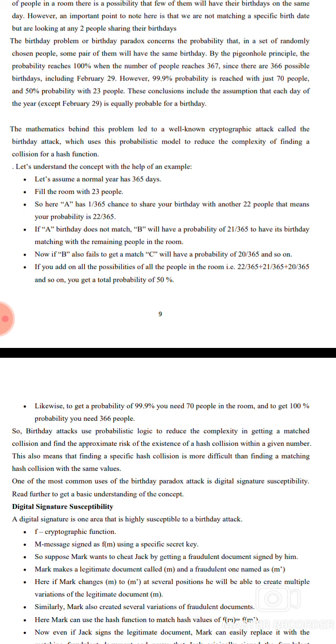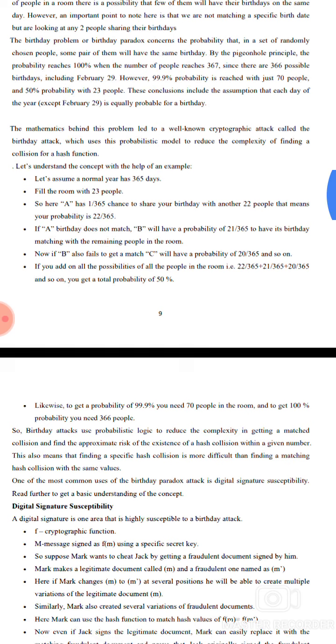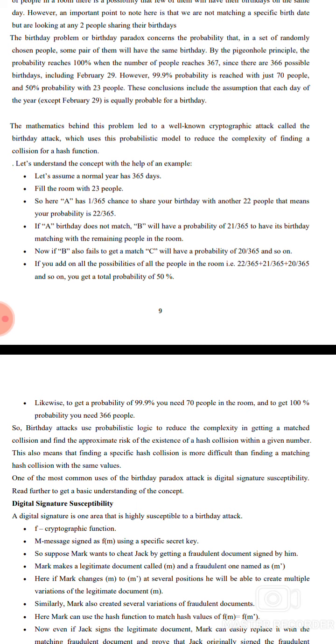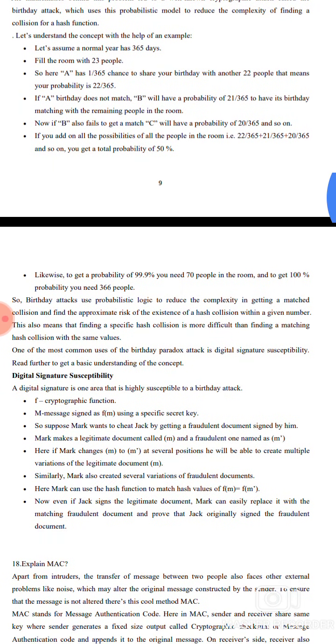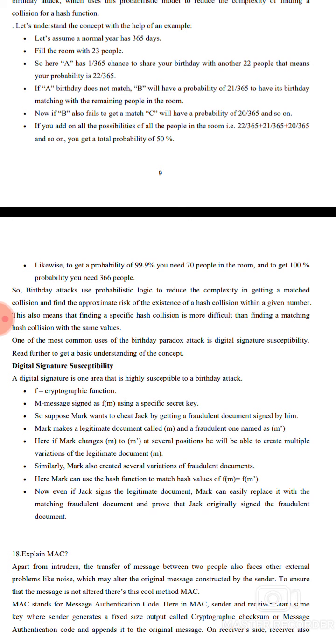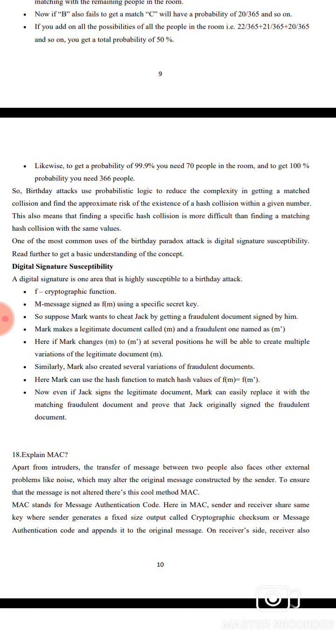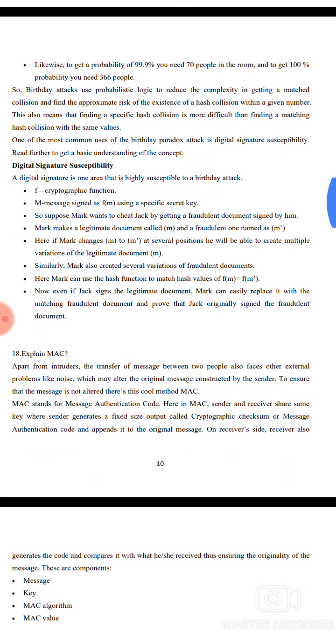Now if B also fails to get a match, C will have a probability of 20 by 365. You add the probabilities of all the people, and we get a total probability of about 50%. Likewise, with 70 people in the room the probability is 99%. To get 100% probability, we need 366 people.